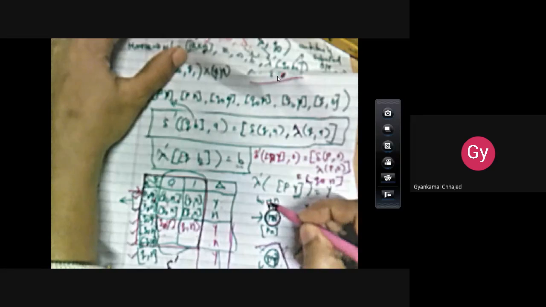Now looking at this table, you can draw the respective Moore machine. Now what is the thing? We say it is a Moore machine when every state is associated with a single output. Now see here, I have considered arbitrarily the initial state as Pn. I have discarded Py. Okay, so Pn is my initial state now, and its corresponding output is n, so I have written here n. Now it is Q0y, so the output is y. So if every state is associated with an output, then it becomes a Moore machine.